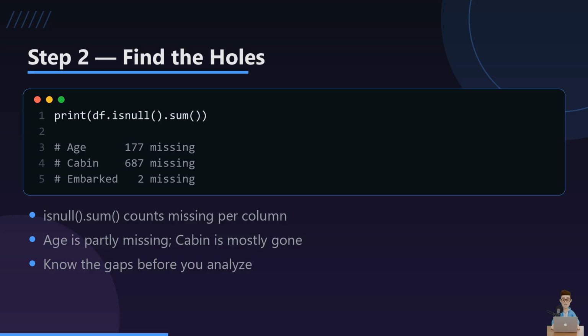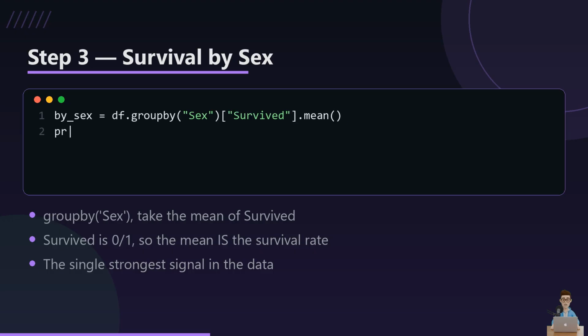Real data has holes, and this dataset is famous for them. Age is missing for a chunk of people, and cabin is basically empty, almost 700 blanks. We're not fixing all of that. We just need to know it's there, so our age analysis handles the gaps honestly instead of pretending they don't exist.